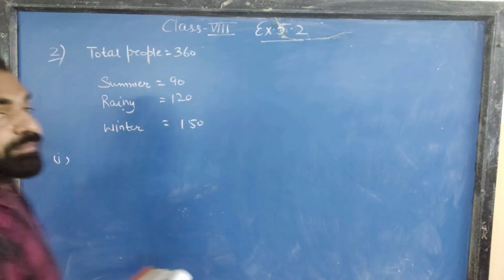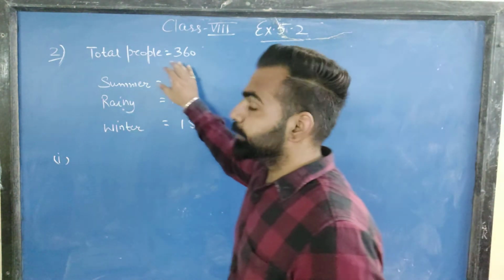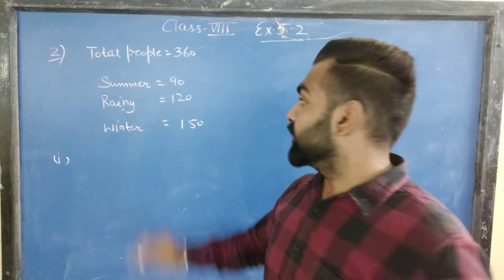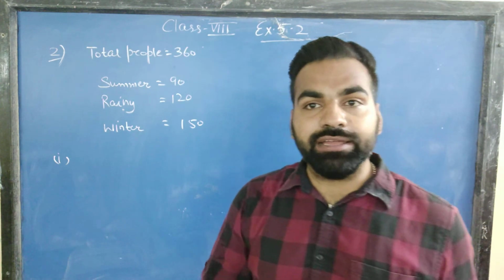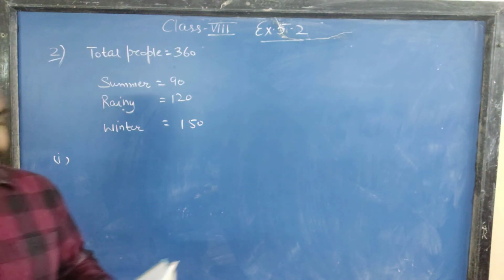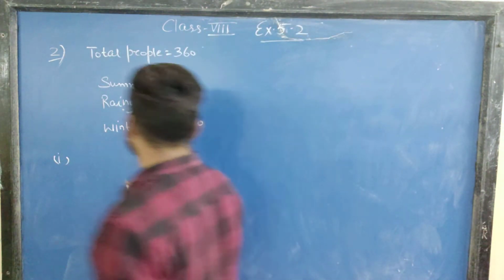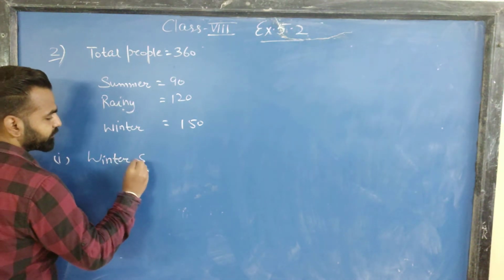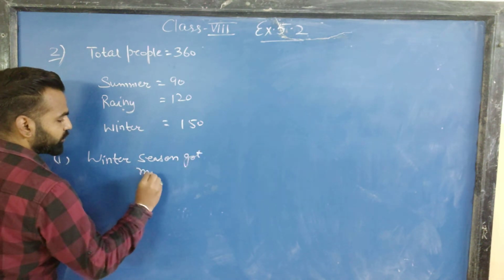Now question number 2. Here the data is given. A total of 360 people were surveyed and their choices of favorite season are given here. 90 like summer, 120 like rainy and 150 like winter. The first question we have to answer is, which season got the most votes? We can see here that the winter season is most liked. So the winter season got the most votes.